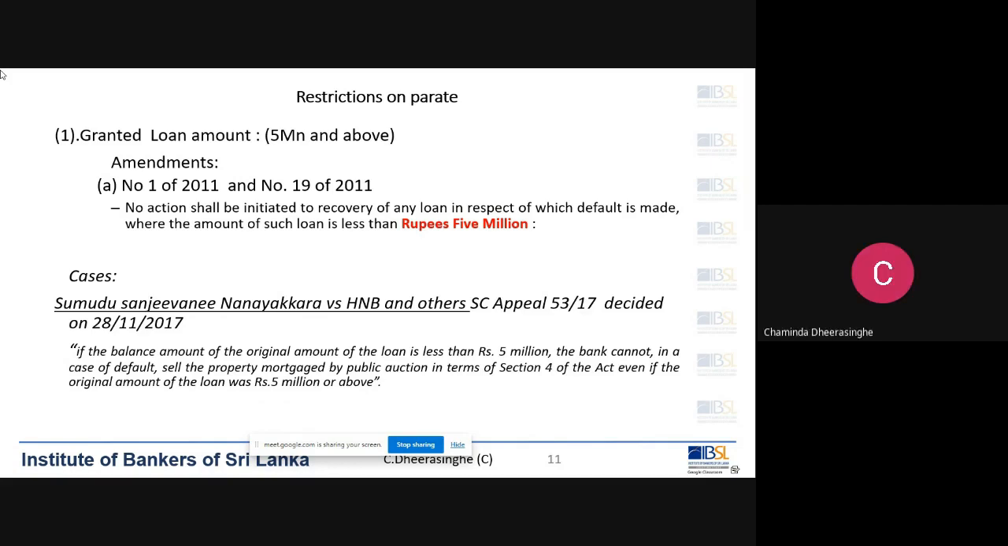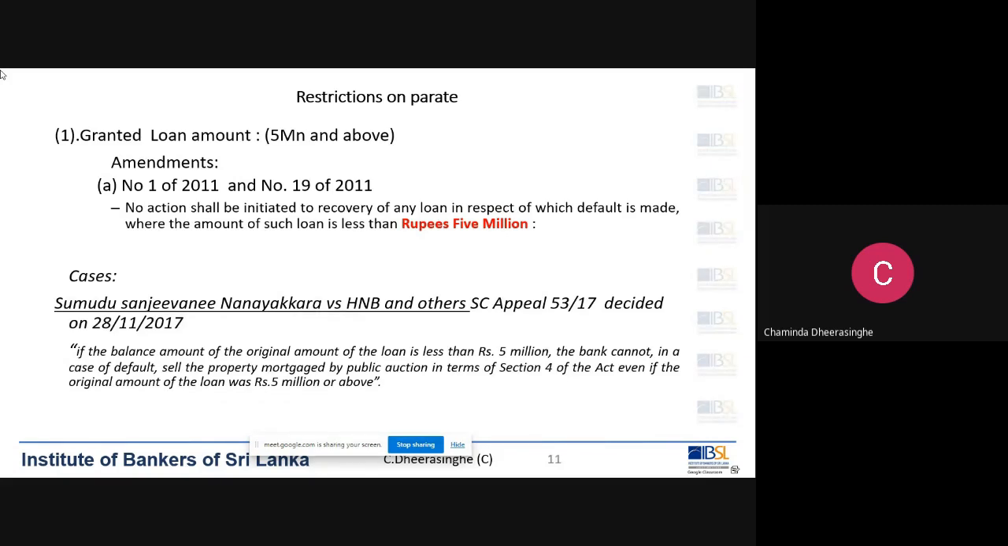Yes. Assume a married couple have come and obtained a loan against a property mortgage, and the property is under the husband's name. After some time, if they legally divorce, can we still go for parate action? Yeah, right. Okay, good question.